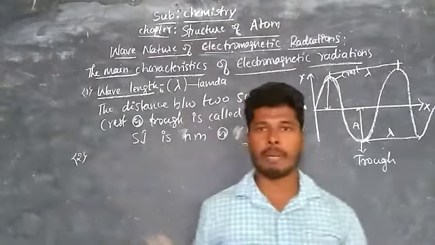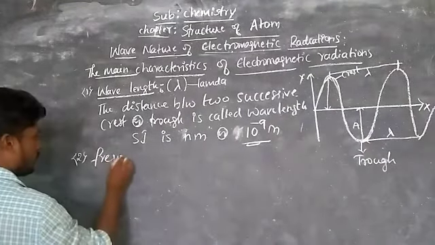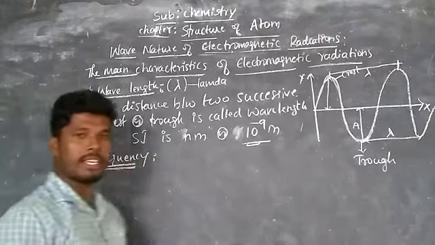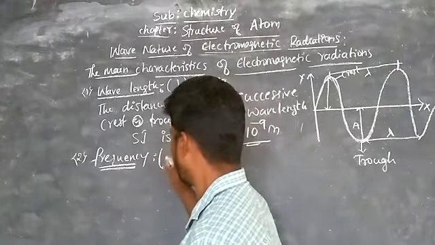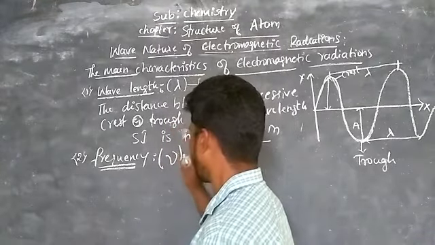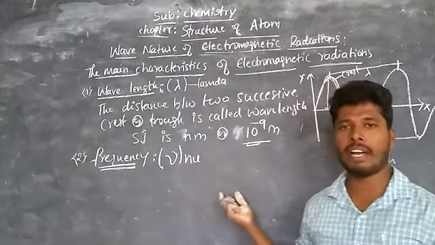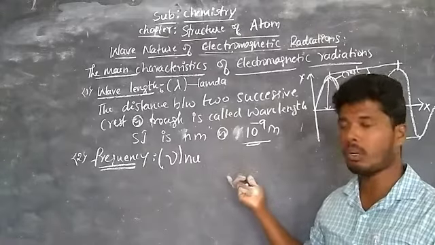Take frequency. This frequency is indicated by the symbol nu. It is pronounced as nu. Frequency is defined as the number of waves passing through a given point per second.